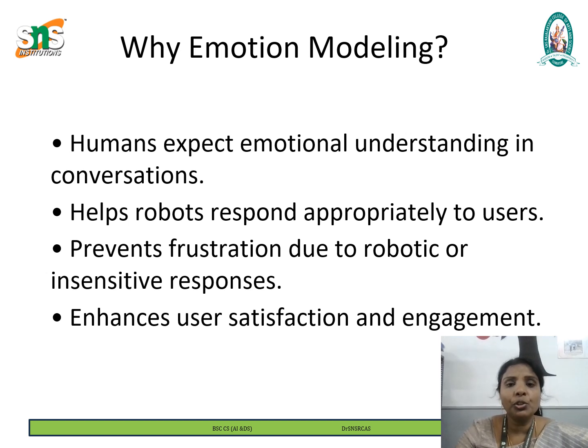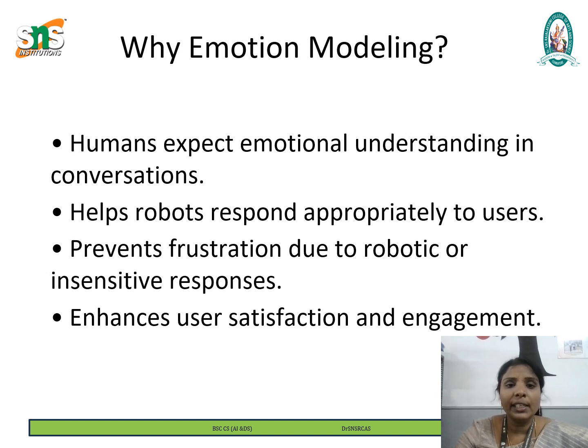It prevents frustration due to robotic or insensitive responses. A robot without emotional intelligence may respond mechanically or inappropriately to a user's mood. For example, if a user says, "I had a terrible day," and the robot replies, "That's great," this feels insensitive.